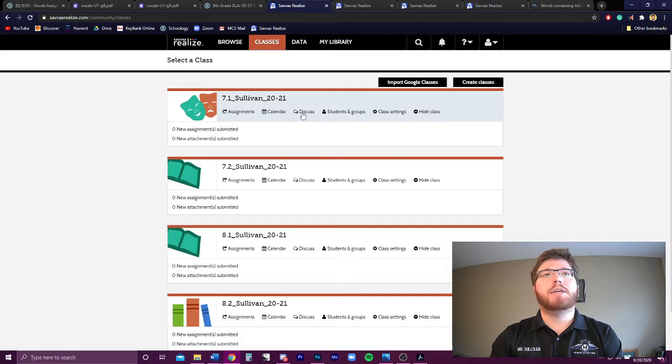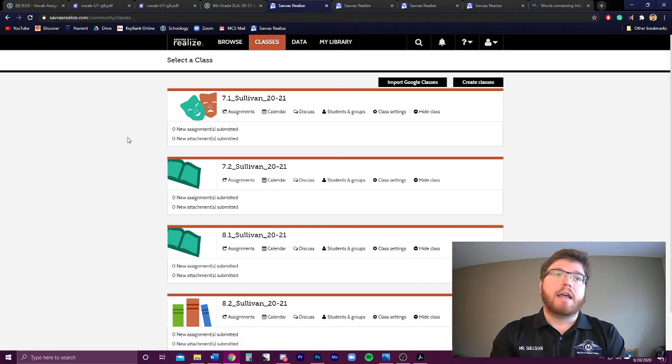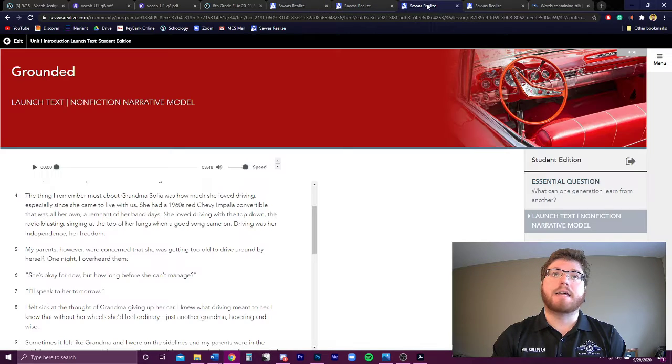But this should take you to an assignment called Introduction. And there's a little icon of a book next to it. Just click on that icon of the book, and keep following that icon. It'll take you to another page. You have to click on it again, and eventually you will have your text reading assignment open.